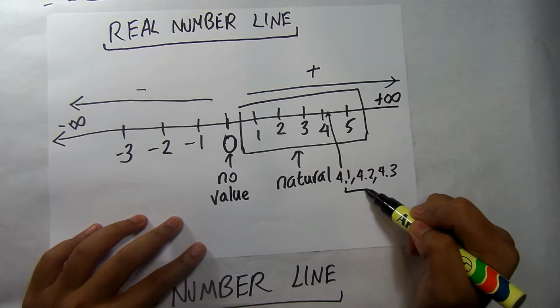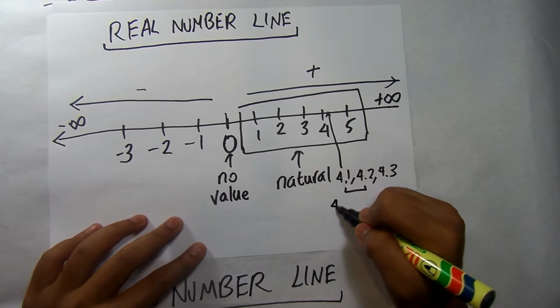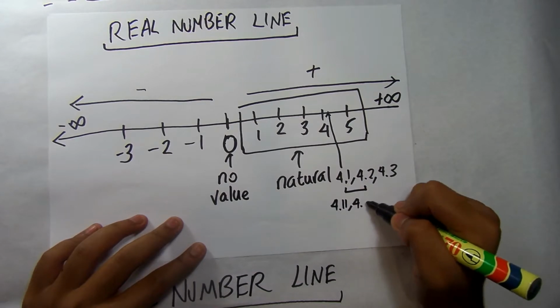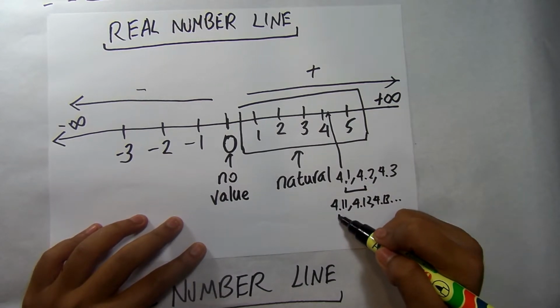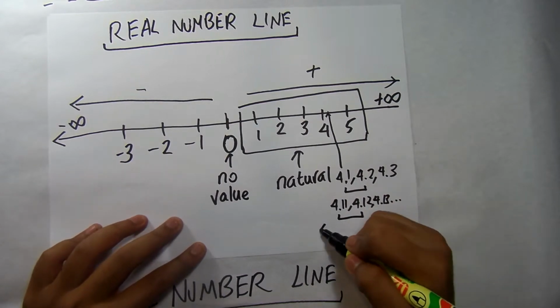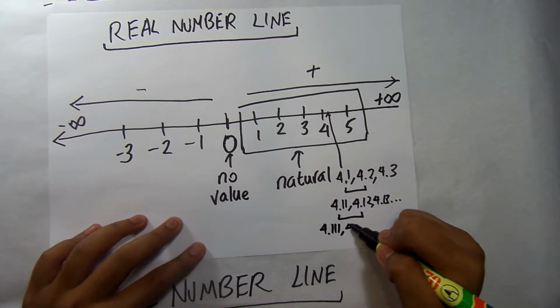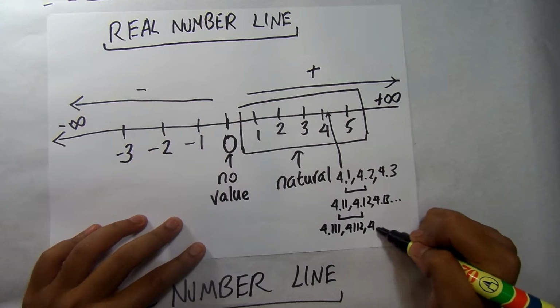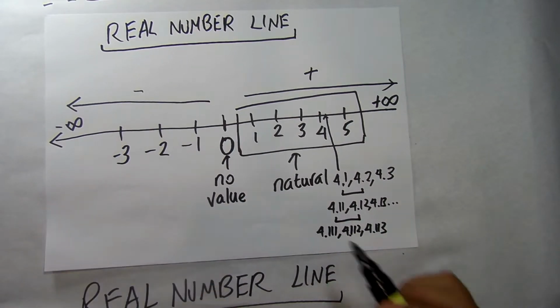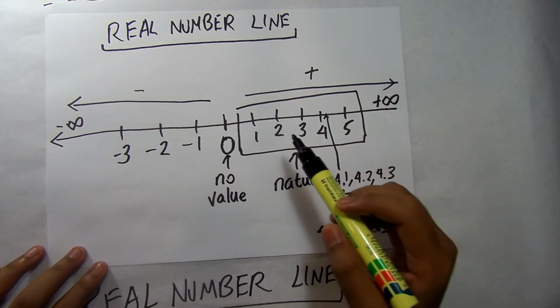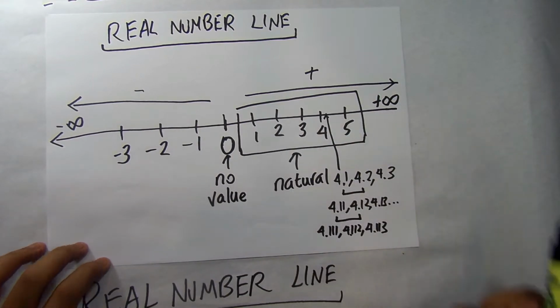Within 4.1 and 4.2 we have 4.11, 4.12, 4.13, and so on. Within 4.11 and 4.12 we have 4.111, 4.112, 4.113, and so on. So there are an infinite number of real numbers between each number in the number line.